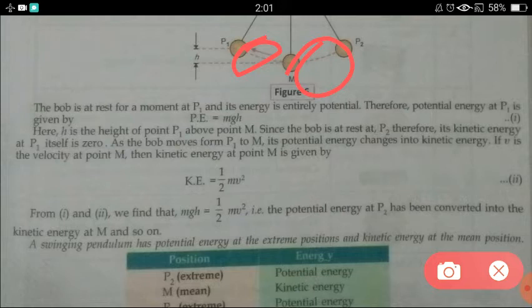When the pendulum moves from M to P1 in this direction, kinetic energy slowly changes to potential. At P1 it becomes completely potential. When the pendulum again moves in the opposite direction, the potential energy starts changing into kinetic, and at M it entirely becomes kinetic energy. A similar thing happens when the pendulum moves in this direction and again in this direction.